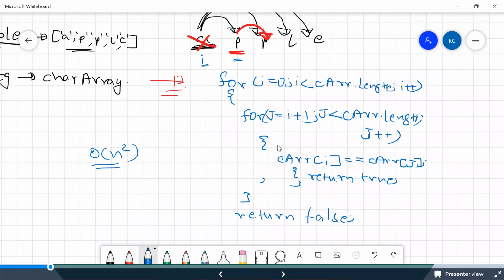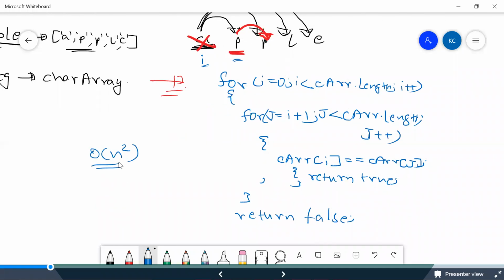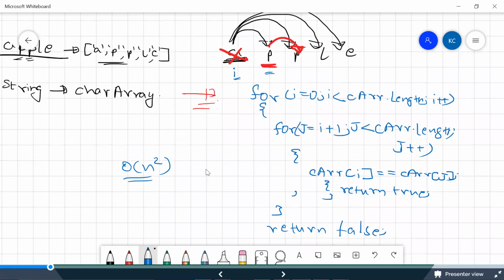With this, we have two for loops in our solution. That's why our complexity is becoming order of n square. And I told you that the interviewer is not going to accept your solution, right? So this way, we need to improve our solution.